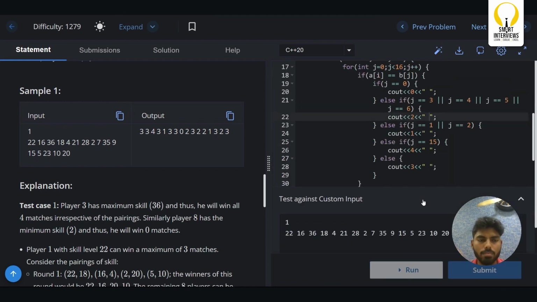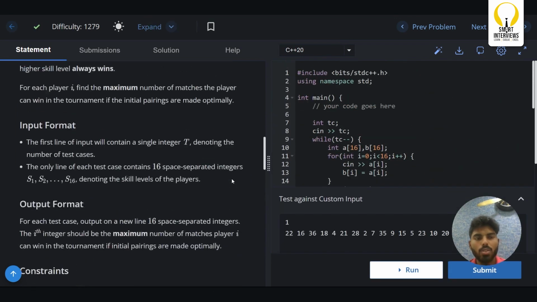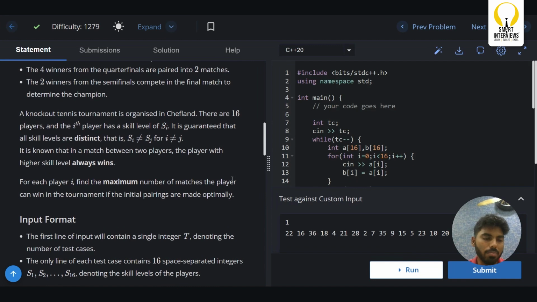Submit. Right answer. So this is the logic for the second solution. No matter what the player's skill level, it all depends on which index he is present. Okay, so hope you like it.